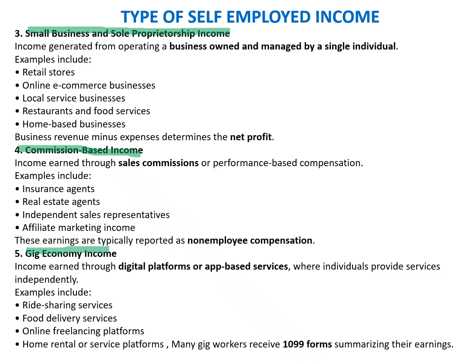Then gig economy income, earned through digital platforms or app-based services where the individual provides services independently, for example ride sharing, food delivery, online freelancing platforms, and home or rental service platforms. Many gig workers receive Form 1099 summarizing their earnings.